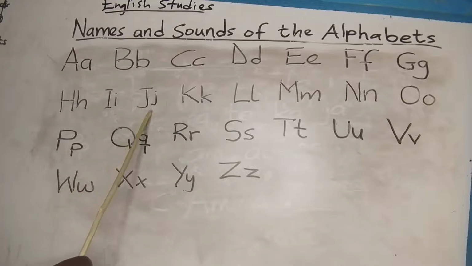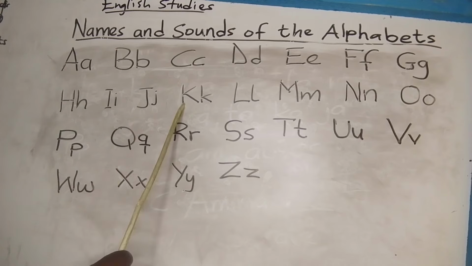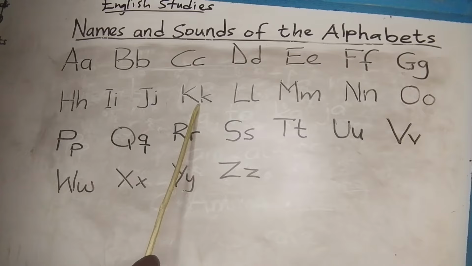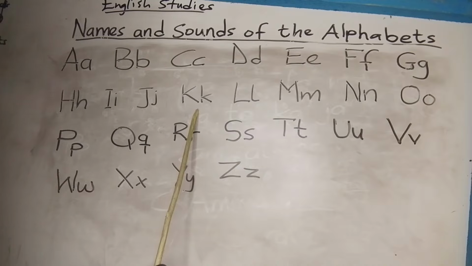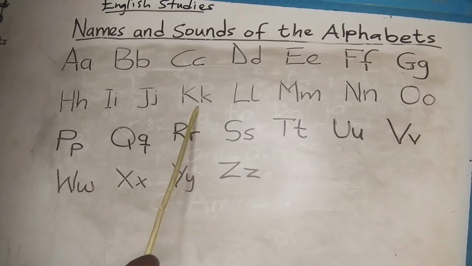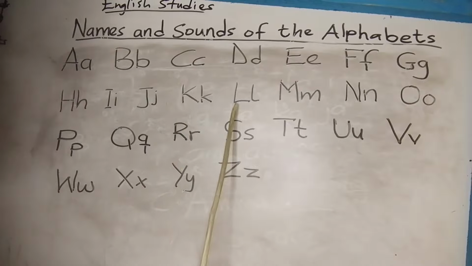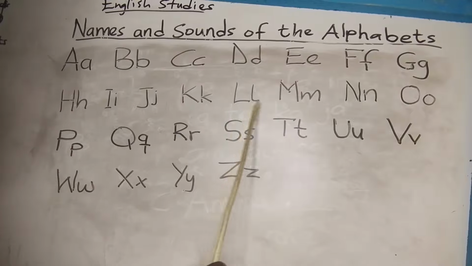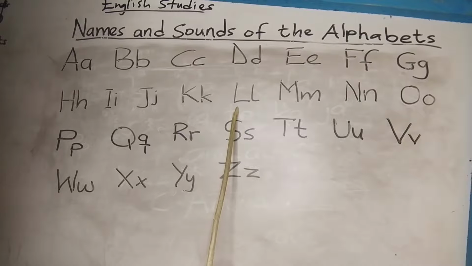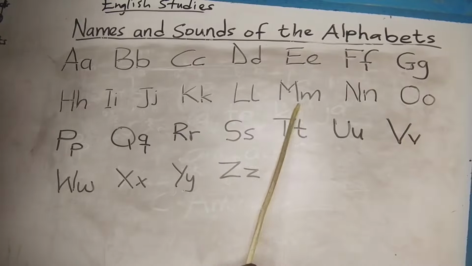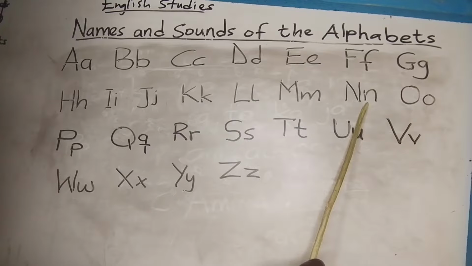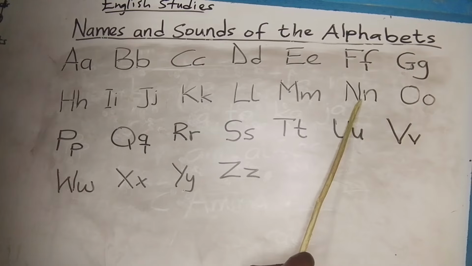Here the name is J, but the sound is J. This is K. The sound is K. You see, the name is K, but the sound is K. That is how it sounds in words. You see, this is L. The name is L, but the sound is L. You see, this is M. The sound is M. This is N. The name is N, but the sound is N.